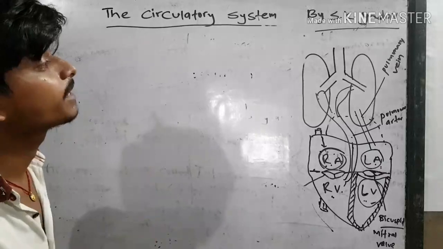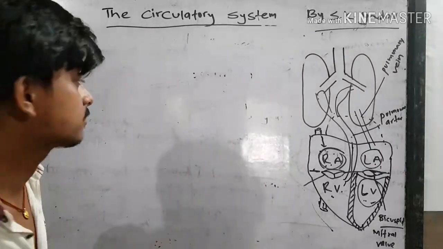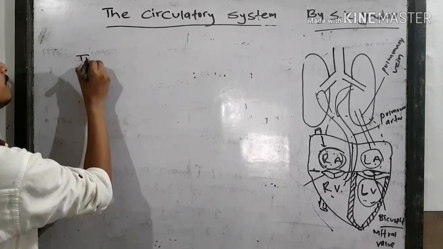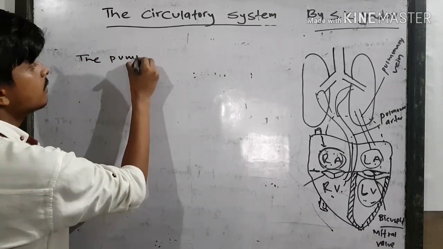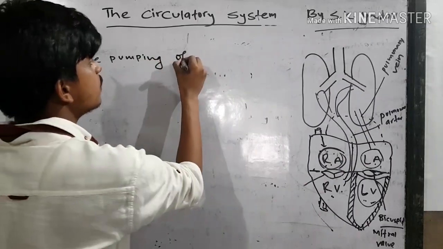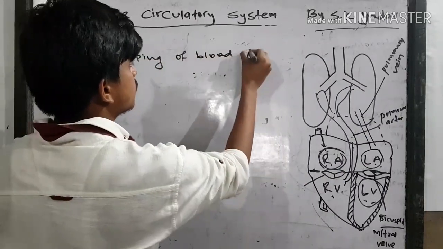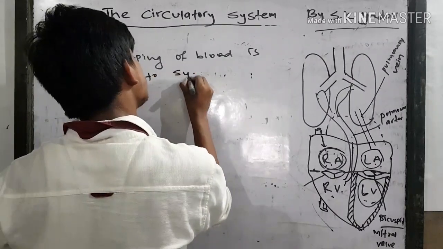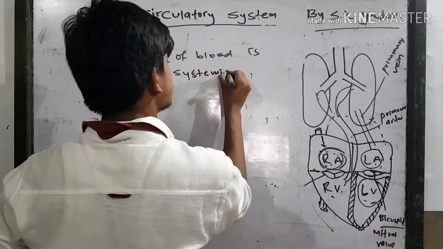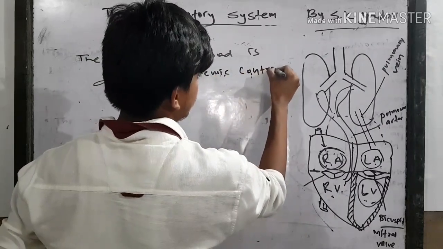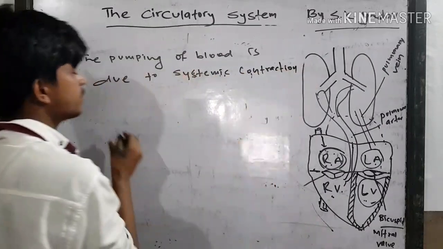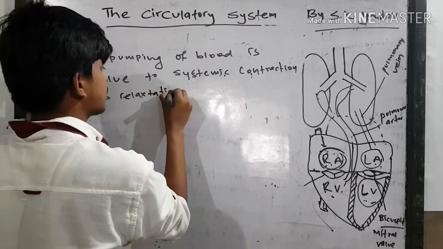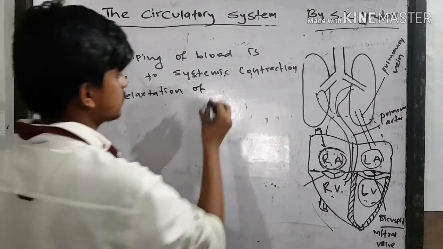So the working mechanism of the heart, how the heart works. The pumping of blood is due to systemic contraction and relaxation of the muscles of the heart.